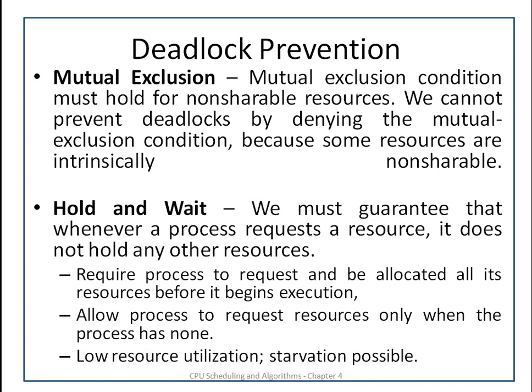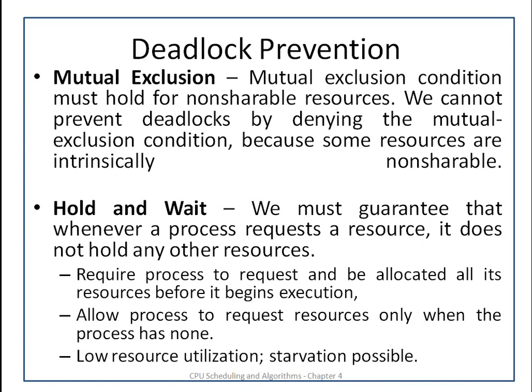The next one is hold and wait. We must guarantee that whenever a process requests a resource, it does not hold any other resources. So this is the rule for hold and wait. When it is requesting some resource, it should not have any other resources.